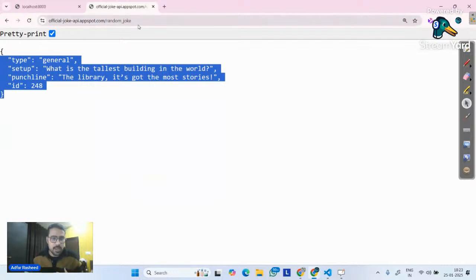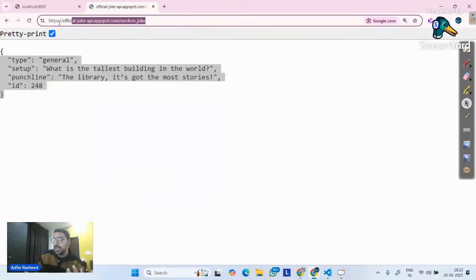So whenever I make a request to this particular endpoint, it will give me data, and maybe I might want it to display on my website. So this API, I don't own it. Someone has created it. And as a user, maybe I want some data from this API which I want to display on the website. So I will simply make a request on this API, tell it, give me the data. And since it will give me the data, we can simply use it.